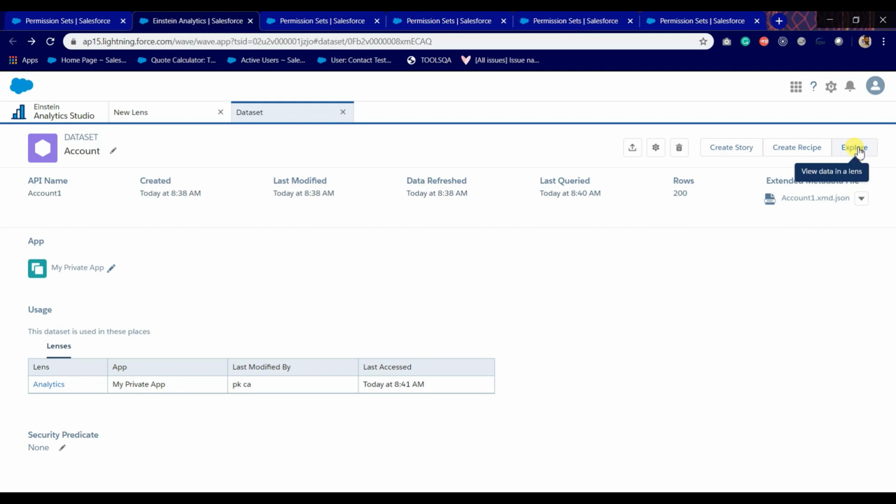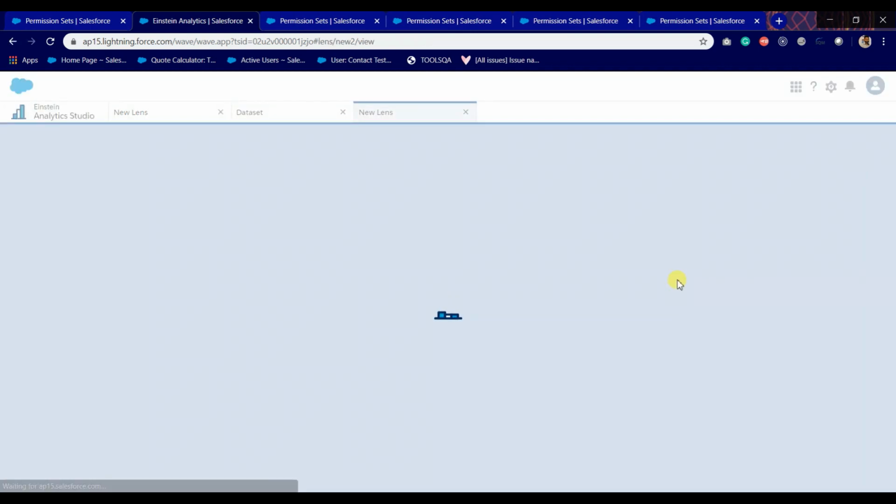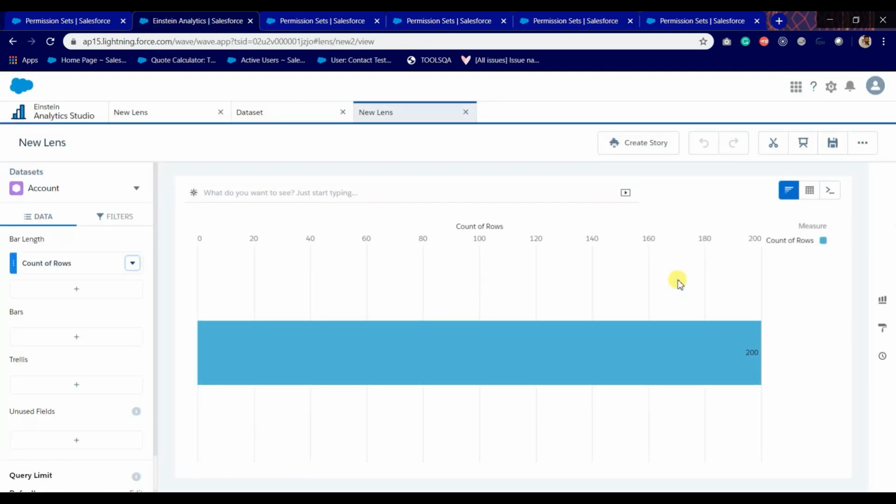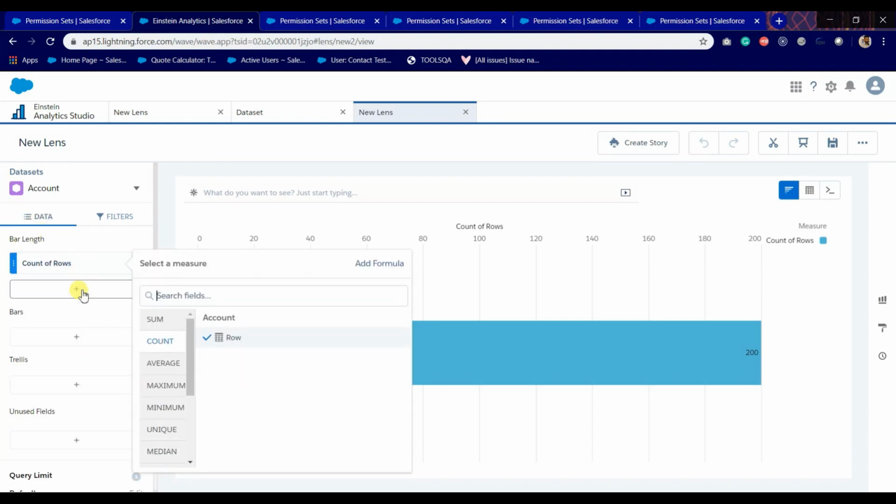By clicking on explore button, you can set your data in charts, and also you have filters to filter your data, and columns or rows to choose which column or row you want to add. And also you can add some formula here, so you don't need to calculate your formulas in your head.